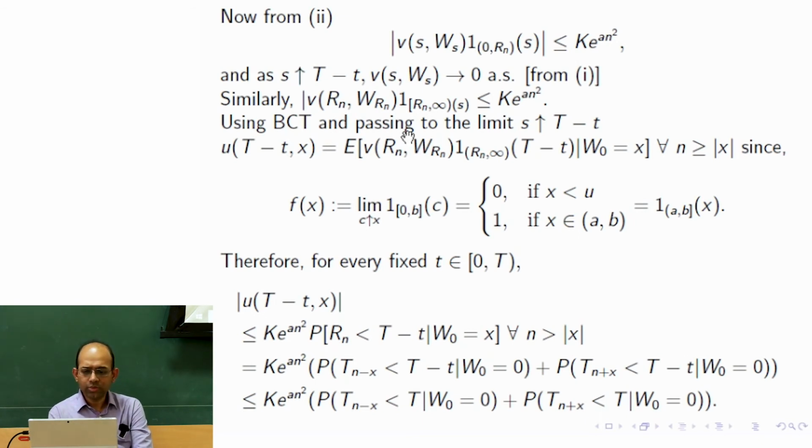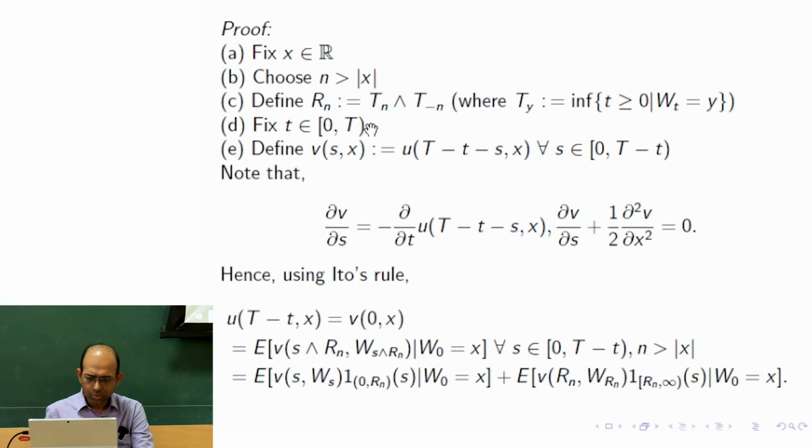How are we using it here? We are now changing s, with s going to capital T minus small t, and we know that v converges to 0 there. So u of capital T minus small t comma x, which was v of 0 comma x, is u of capital T minus small t comma x. So already we have that.